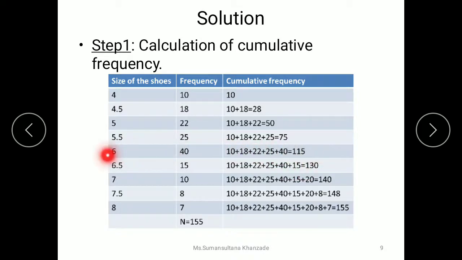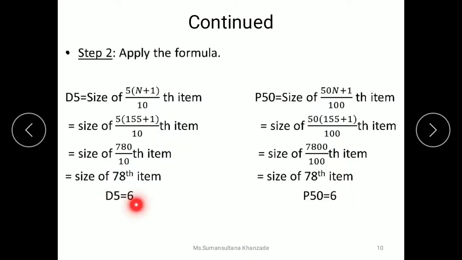So the respective x value is 6. That is why our D5 is equal to 6. Now similarly for calculating percentile, we are calculating P50. That is why we need to multiply n plus 1 with 50, and we are calculating percentile. That is why we have to divide it with 100.